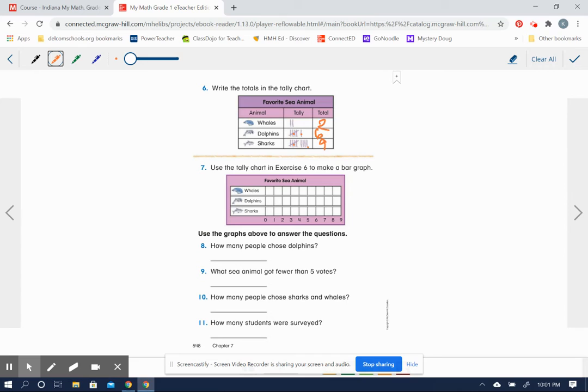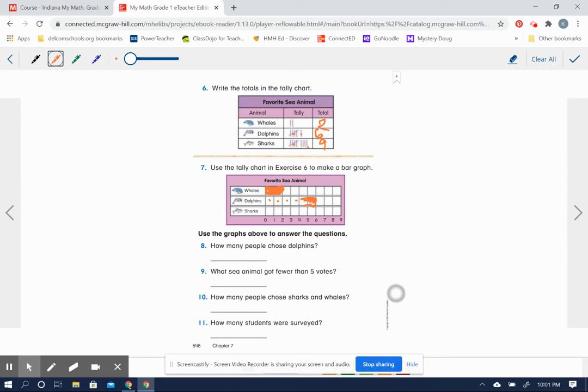Now we're going to use the information in the tally chart to make a bar graph. So we need 2 boxes colored to make a bar here by the whales. And we need 6 bars for the dolphins. 1, 2, 3, 4, 5, 6. Now I know these.